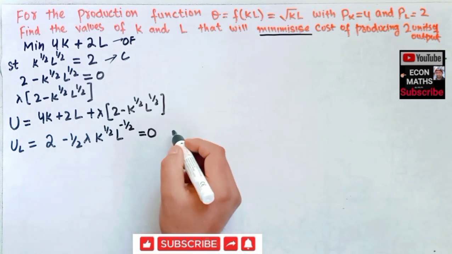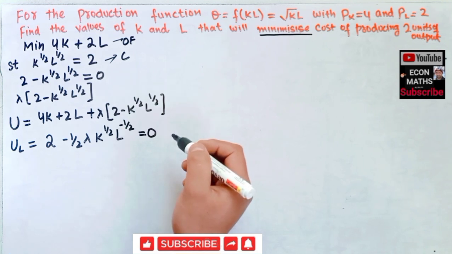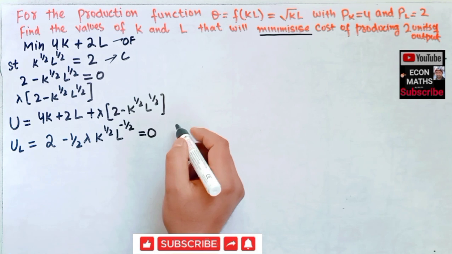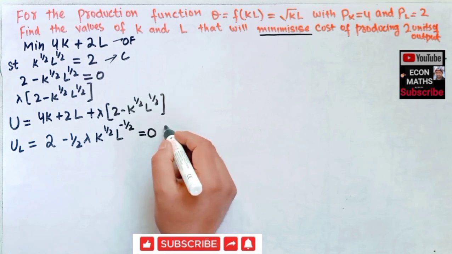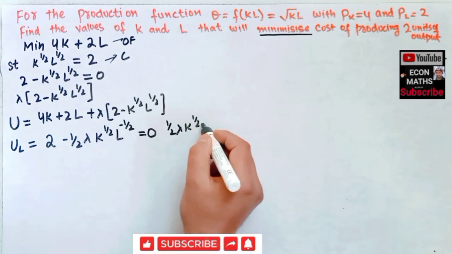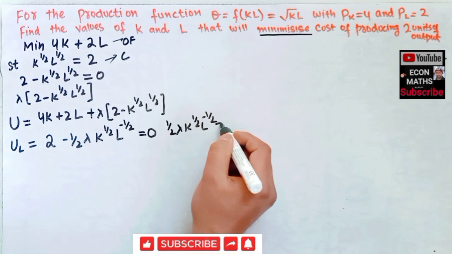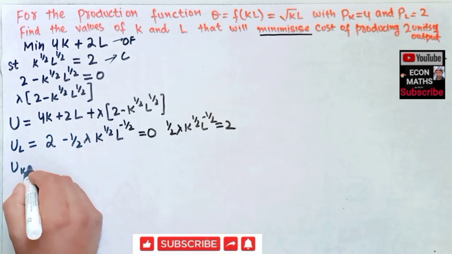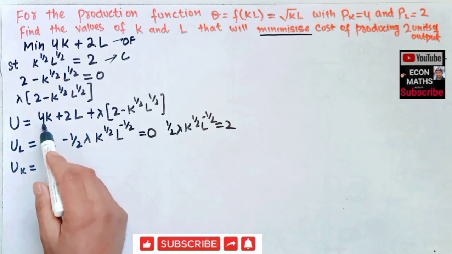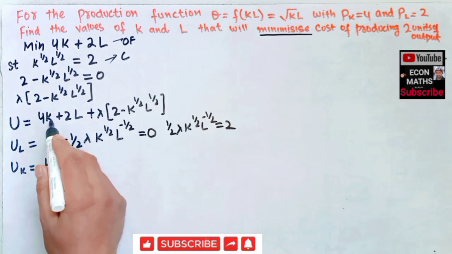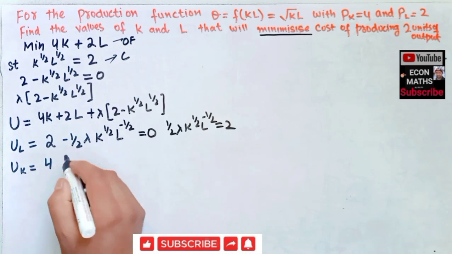Now when set equal to 0, we will get 1 by 2 lambda k to the power 1 by 2, L to the power minus 1 by 2 is equal to 2. Similarly, differentiating with respect to k, the derivative of 4k is 4 times 1, which is 4.